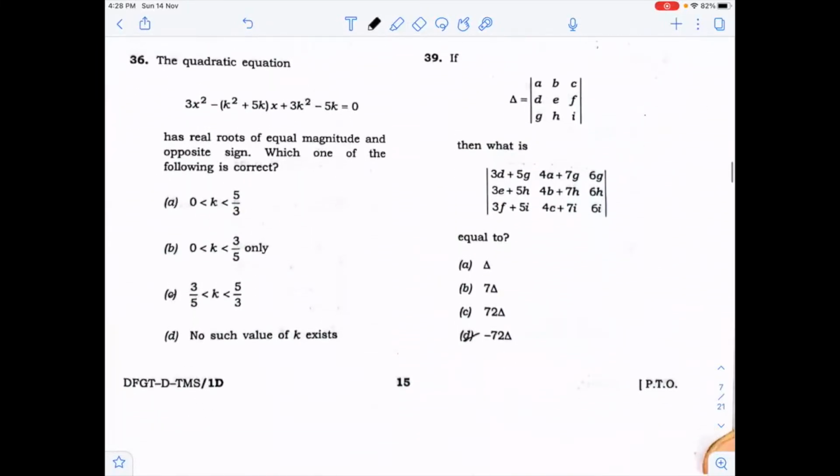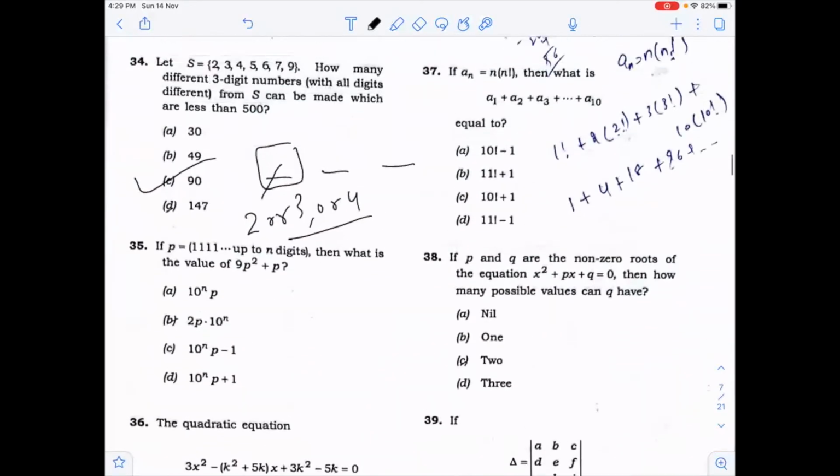the quadratic equation has real roots of equal magnitude and opposite signs. You know that in these type of question, we will use the discriminant. If both the roots are equal, then the discriminant will come out to be 0. If both the roots are real and distinct, then the discriminant should be greater than 0. By using the result, the discriminant should be greater than 0 because both are real roots, and b square minus 4ac is the condition when both the roots are equal. You can find the value of k.